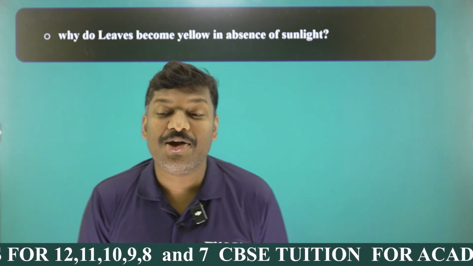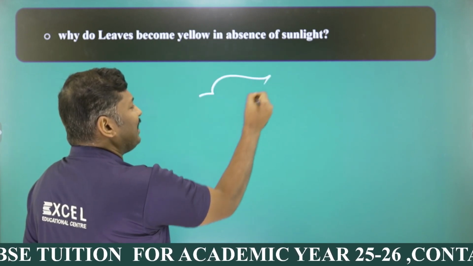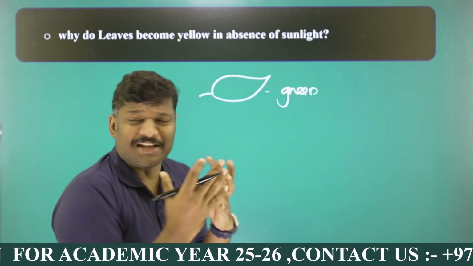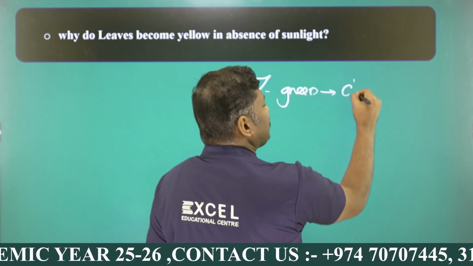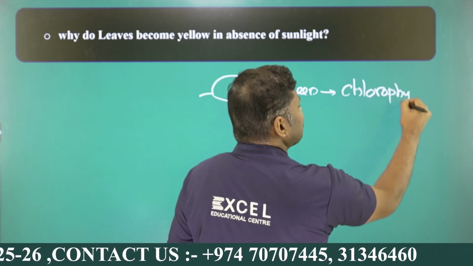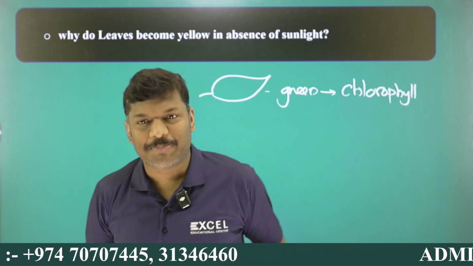Why do leaves become yellow in the absence of sunlight? Generally the leaves are green in color, right? Why the leaves are green in color, you already studied, no? This is due to a particular pigment, my dear students. What is the name of the pigment? It is chlorophyll.